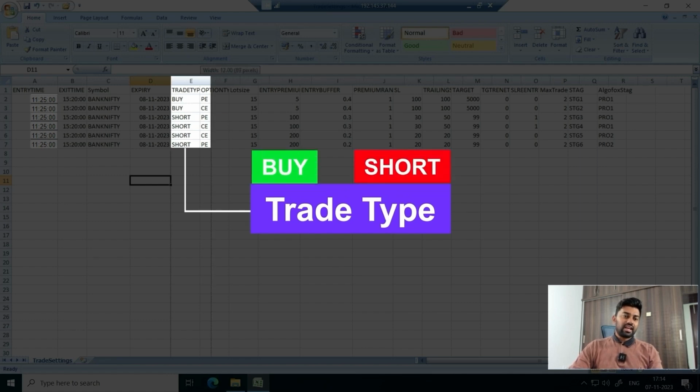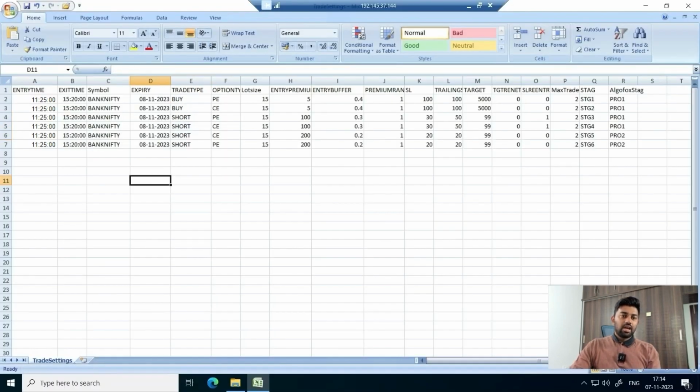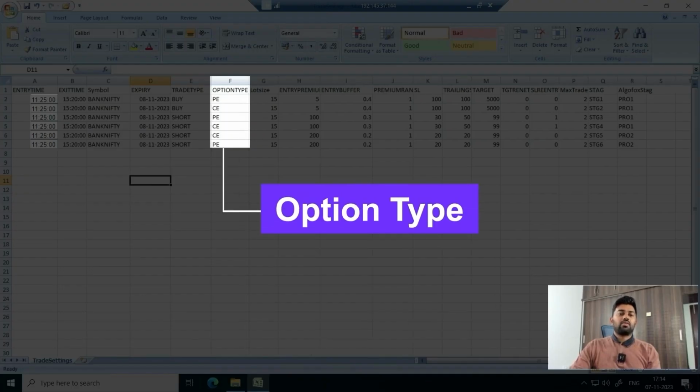Then there is trade type, whether I want to place buy orders or short orders. And whenever we are placing orders here, the orders will go as per sequence. So if I want to have a margin benefit, I will place all my buy legs first and then the short legs. And then option type, whether I want to take a trade in a put option or a call option. So for that I can write PE and CE respectively.